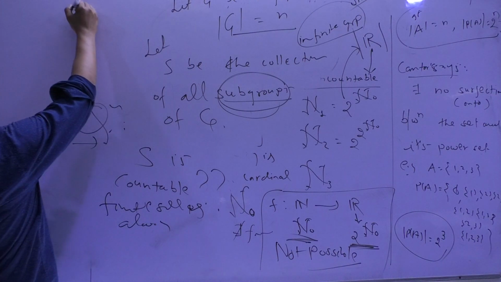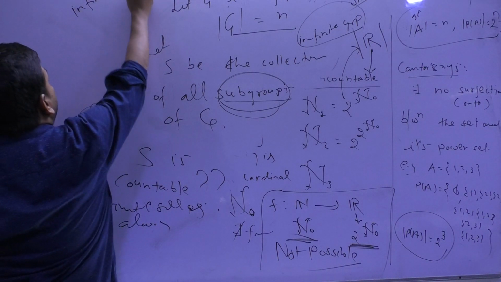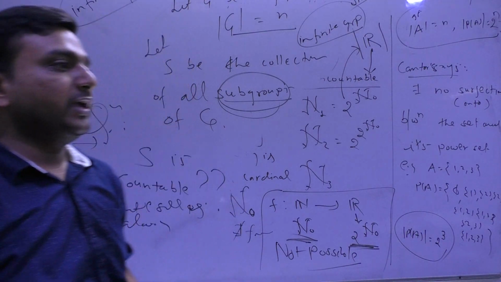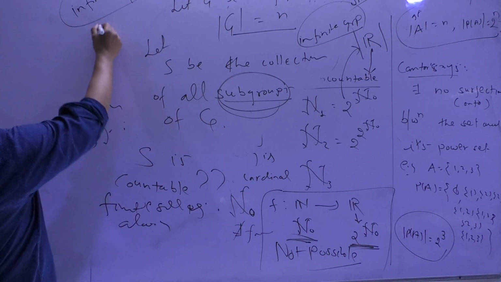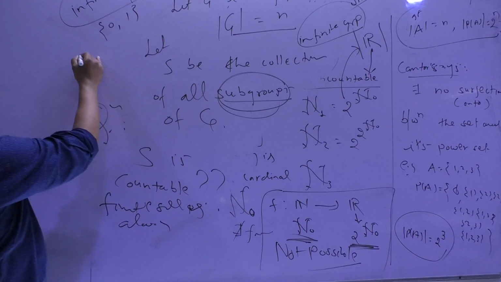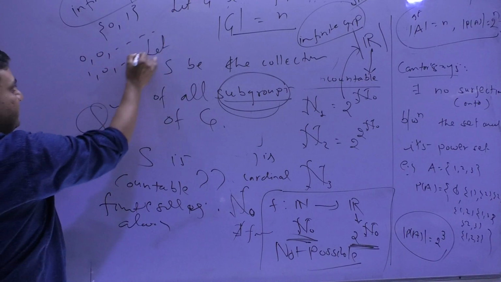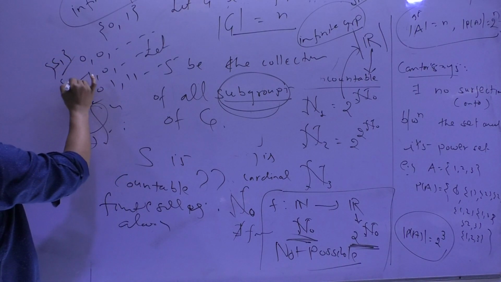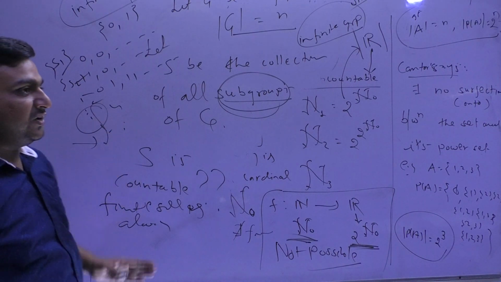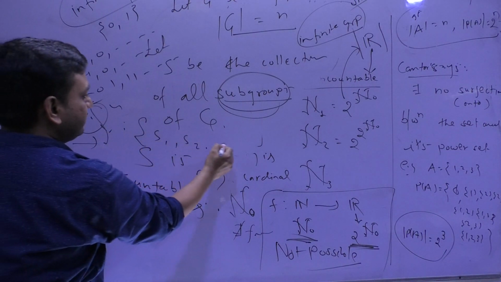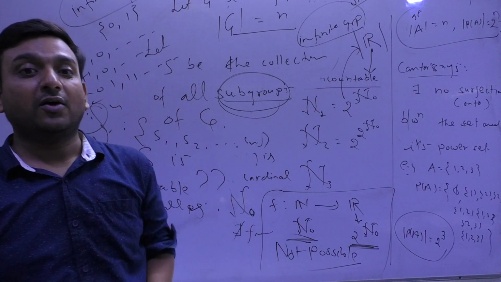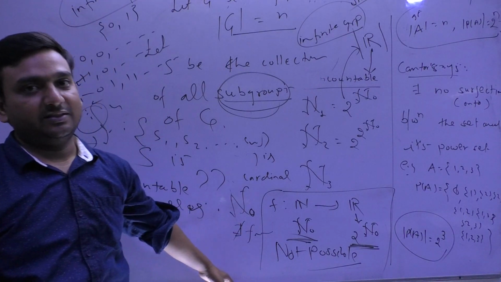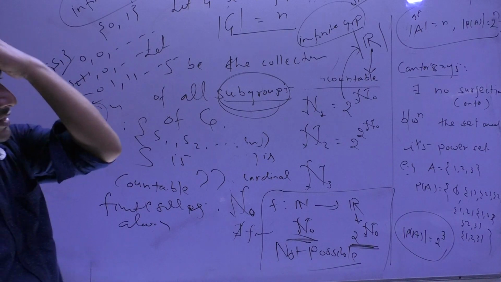One theme is also there, the infinite sequences one. I discussed that in your assignment and class notes: the collection of all infinite sequences made up of, suppose, two elements 0 and 1. Suppose you can have a sequence like this, and another like this. Say this is the sequence S1, this is S2, this is S3 and so on. The question is, is the collection of all these S1, S2, Sn countable or uncountable? This comes under the same category. So please do remember these three subcategories.